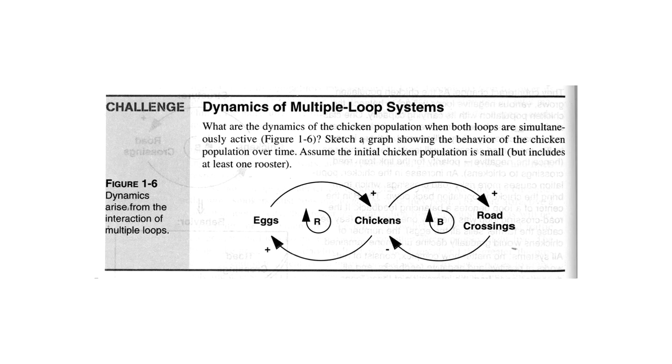For some reason, this little diagram just makes me happy. But you can see how we've now brought together the two things and how we can start to build larger collections of these causal loop diagrams that start to be more informative than simply just the chickens and the eggs and the chickens and the road crossings.